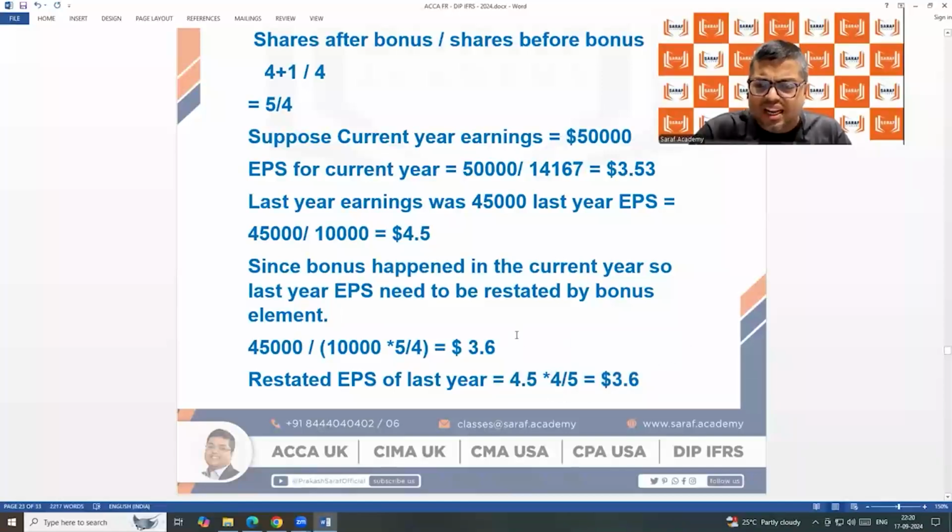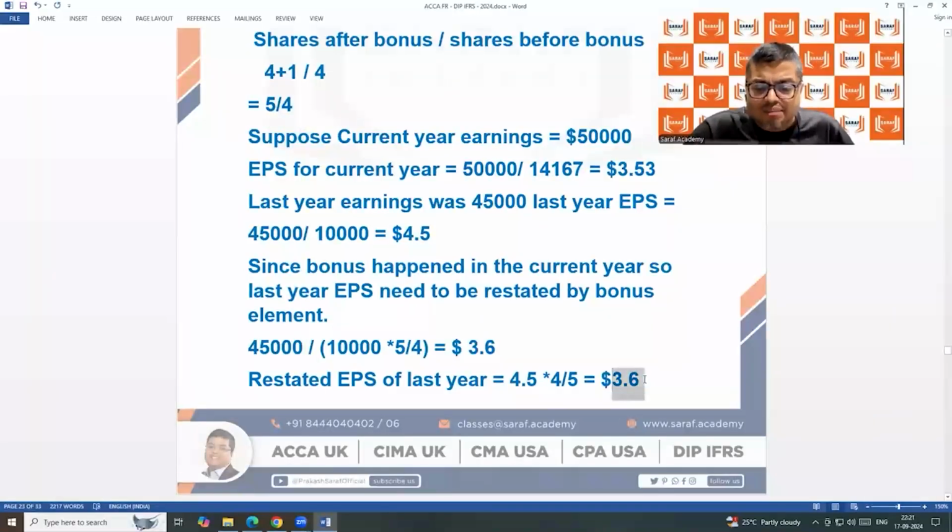But here, logic after logic, you need to be, I mean to say, mechanical also. For calculating last year EPS, we don't need to do so much. Whatever the bonus fraction is, the inverse of the bonus fraction will be multiplied with the last year EPS. You will get the restated EPS.